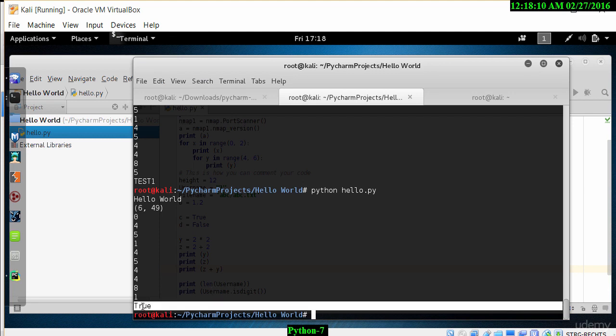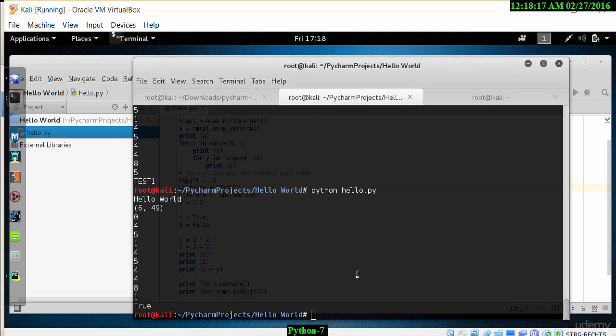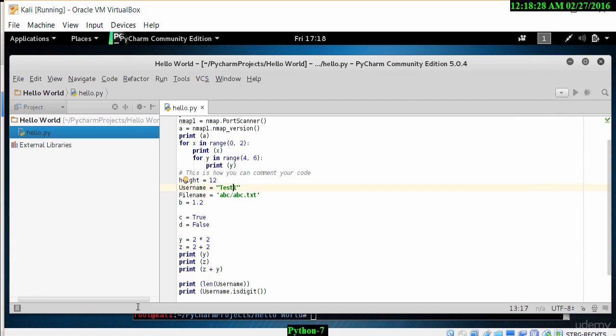Here the result is true. Now let me change the value of this to test1 again, and in this instance, when I run the program, it should show the value of false. As we can see, the value is now false because it has letters in the actual username.